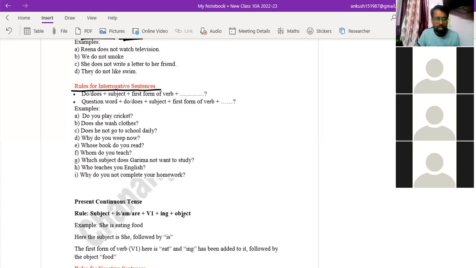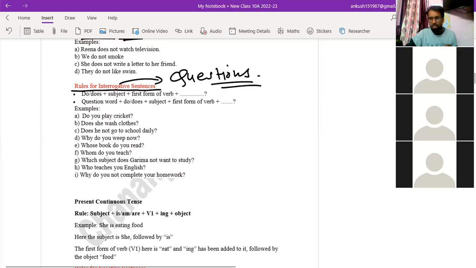Interrogative sentences are the sentences used to ask questions. Have you got it? Yes, sir. Questions we ask through interrogative sentence. It is very simple, students, to ask questions. There are two types of questions that we always ask.